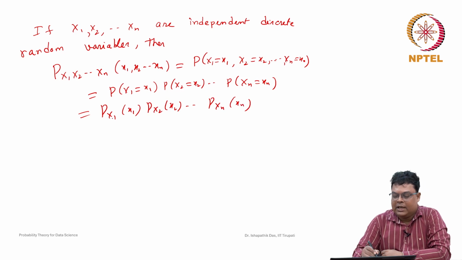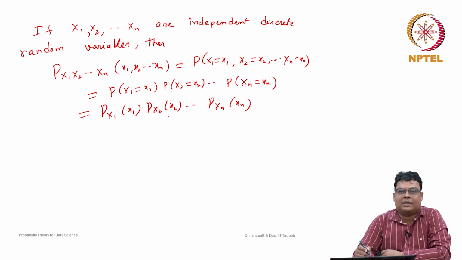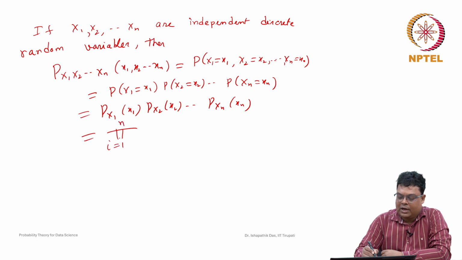Note that here capital X1, capital X2, ..., capital Xn are random variables. These are all measurable functions from the sample space S to the set of real numbers. But small x1, small x2, ..., small xn are just real numbers. This is the notation you have to follow, and this can be written in short form as the product over i equal to 1 to n of p_Xi of xi.